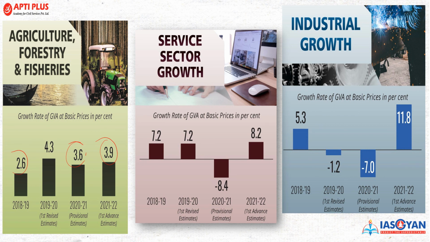Service sector again had the worst performance during the COVID-19 pandemic, negative growth of minus 8.4%. Now it is anticipated that it can grow up to 8.2 in the coming time. And if you talk about the industrial growth, in 2018-19 it was 5.3%. Again the industrial growth performance was very bad during the pandemic and even reached negative minus 7%. Now the anticipation for the first advance estimate is 11.8%. So these were some of the most important infographics that are relevant for you to revise.